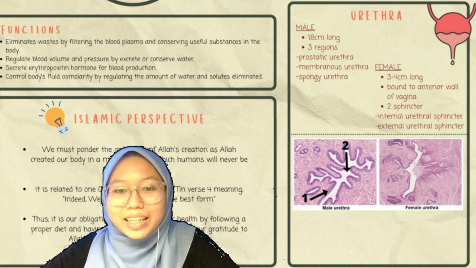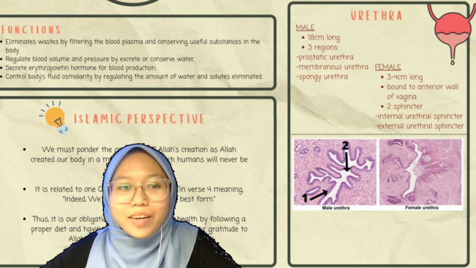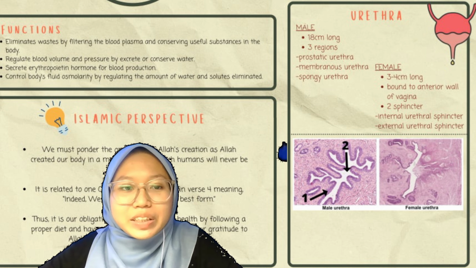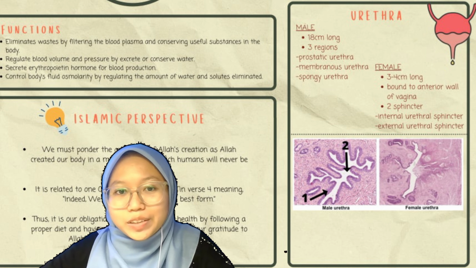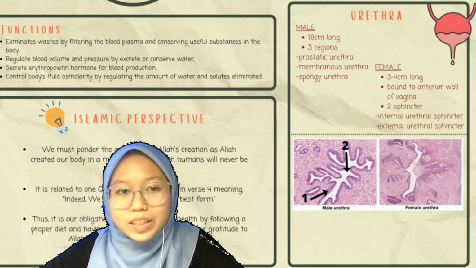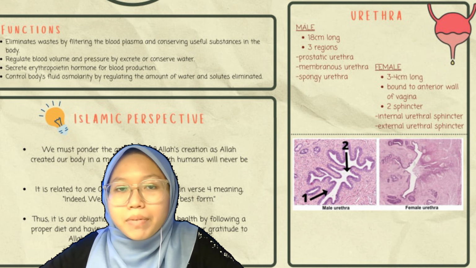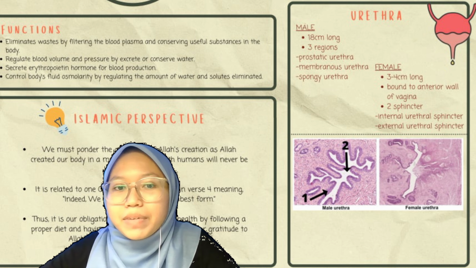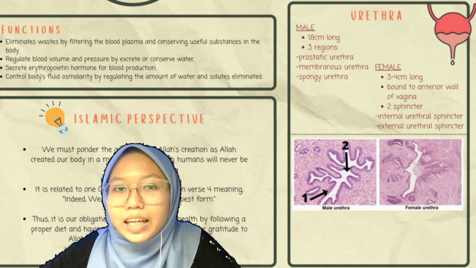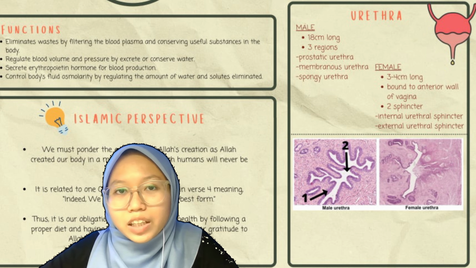Next, I will explain about the histology of urethra. The level number 1 is urethra is lined by a stratified squamous epithelium of mucosa. And the level number 2 is lumen of urethra. The male urethra has three segments, which is prostatic, membranous, and spongy urethra.